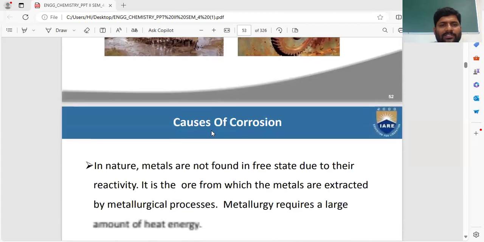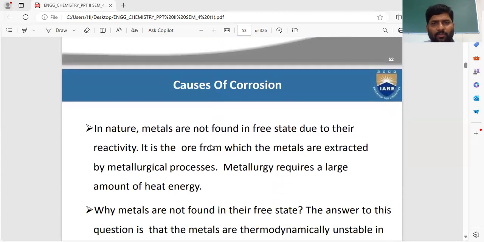Now we'll see the causes of corrosion. Just now we have discussed the definition of corrosion and the effect of corrosion. Now we are going to discuss the reason for corrosion, the causes of corrosion. This is very, very important. See here, in nature, metals are not found in the free state, due to their reactivity. It is an ore from which the metal is extracted by a metallurgical process. Metallurgy requires a large amount of heat energy.